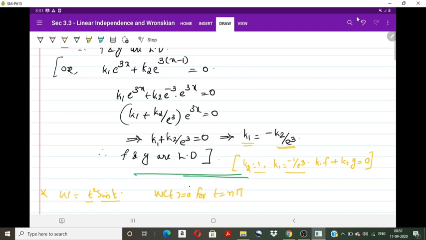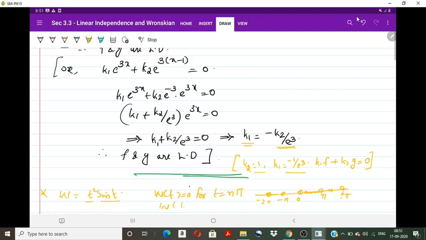So even though we don't know which functions they are, we can say there are points in between where the Wronskian is not equal to 0. At 0, pi, 2 pi, minus pi, minus 2 pi, etc., the Wronskian is equal to 0, but in between there are many points at which the Wronskian is not equal to 0.